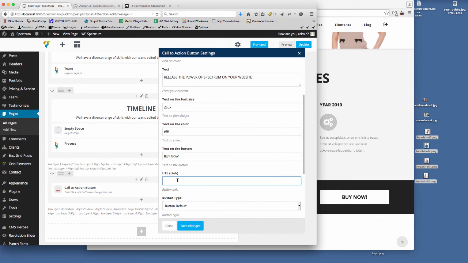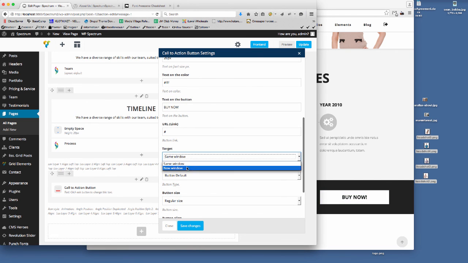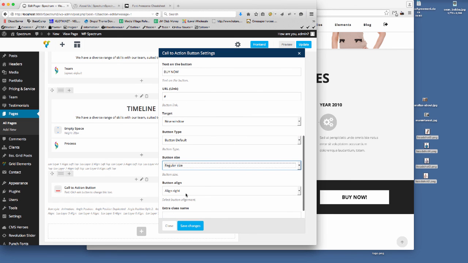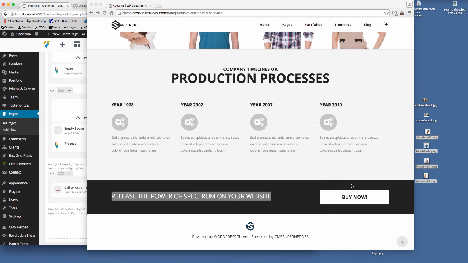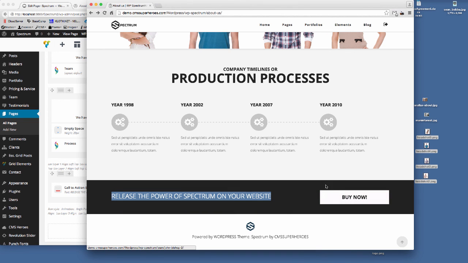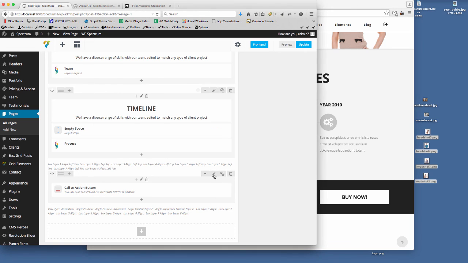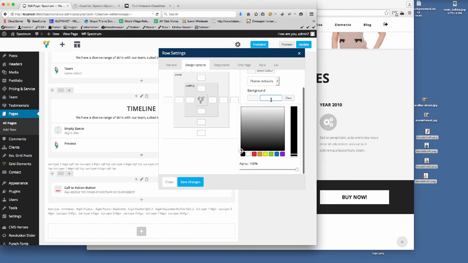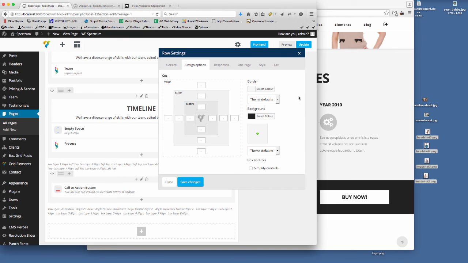And what do we want it to link out to? Well, I'm just going to put the hash icon there to make sure the button shows. Do we want it to open in a new window or the same window, whichever? What button style do we want? I know that's the default button. And then the button size, regular, button align, right or left, so it's obviously over on the right here. So that's for that. And then what we need to do is we need to set the color of the background here. So edit the row, go to the design options, we're going to set the background color to the black, and we're going to set the padding to 40 pixels to pad that out slightly.